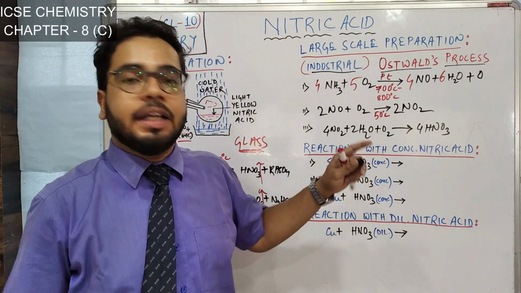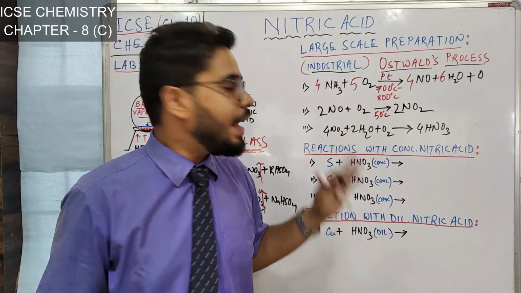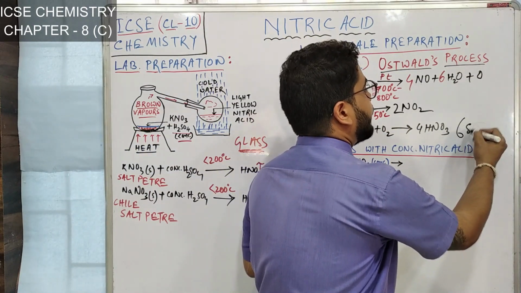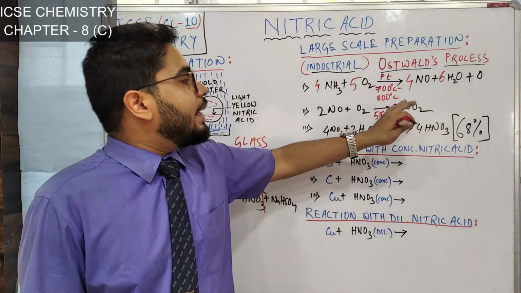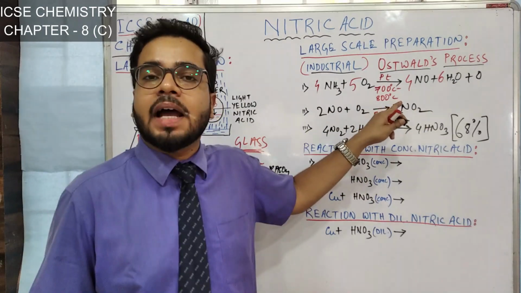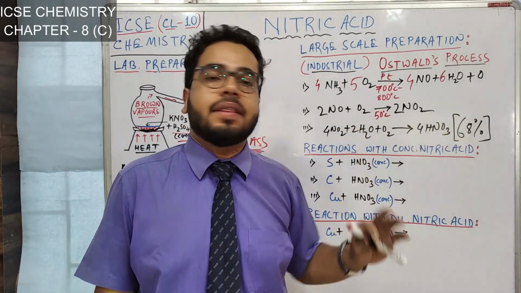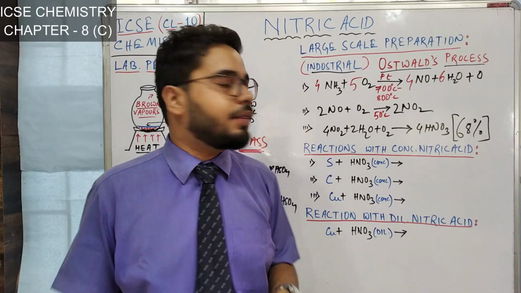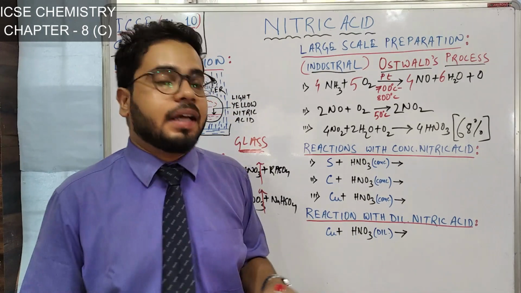You write that decomposition reaction like a direct synthesis reaction by reversing it, and you can prepare nitric acid. This nitric acid you prepare is 68% pure. So in the third step, what we have done, we have taken this nitrogen dioxide and we have let this nitrogen dioxide react with water and oxygen to get nitric acid. So in this way we can prepare concentrated 68% nitric acid, and we can obtain more concentrated nitric acid up